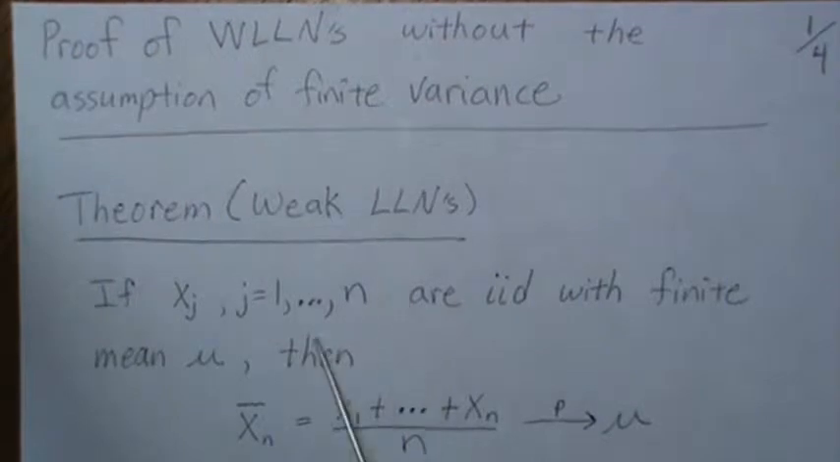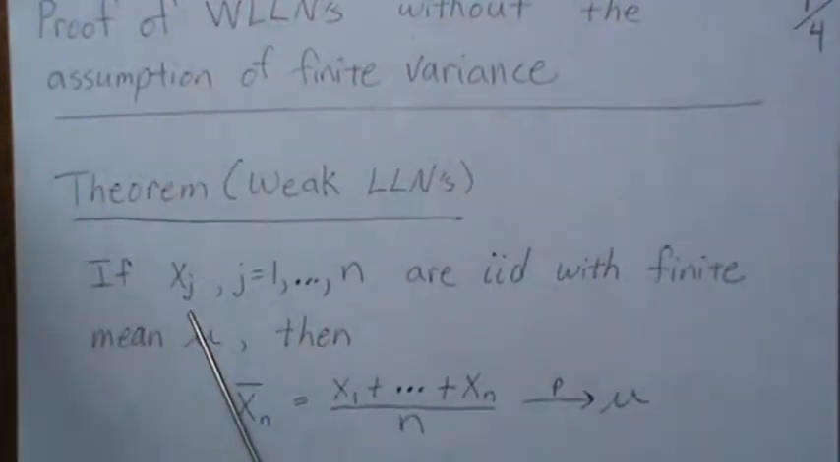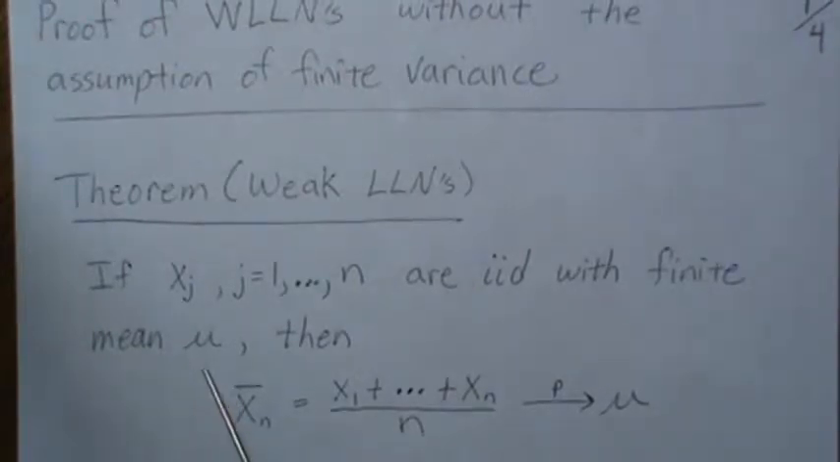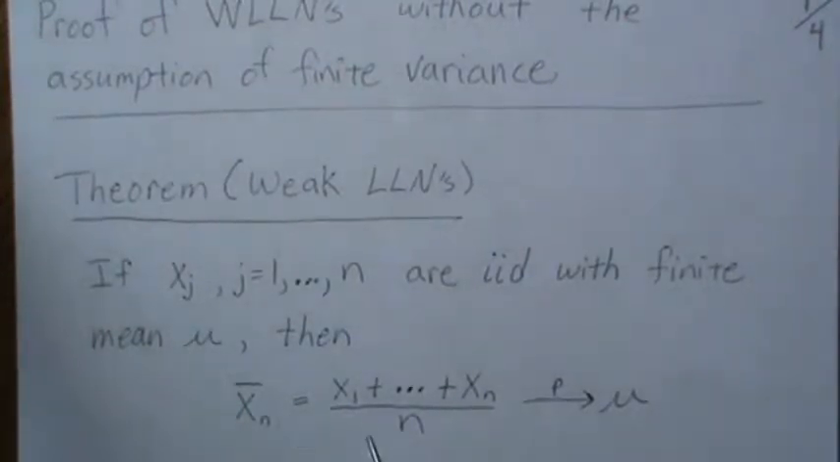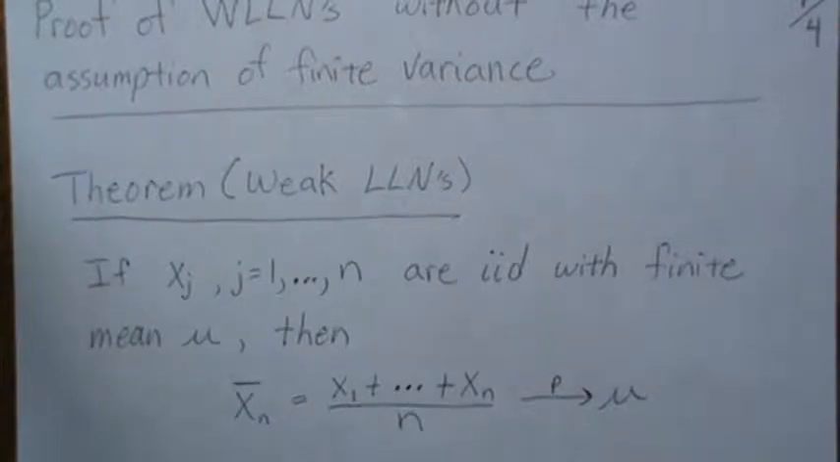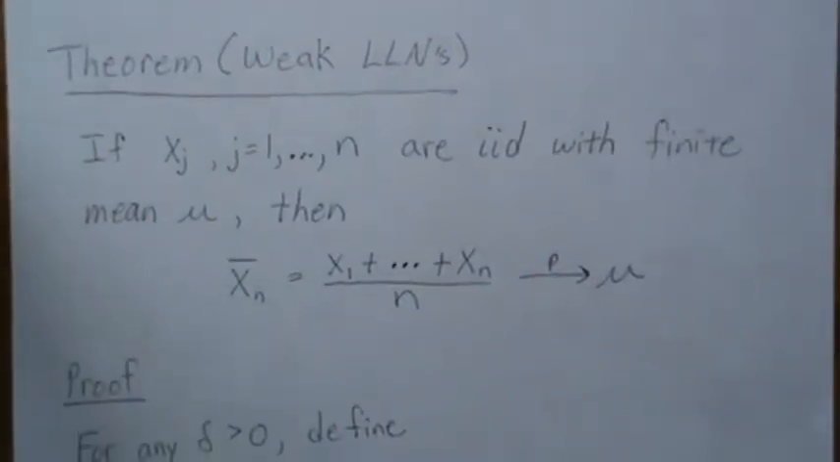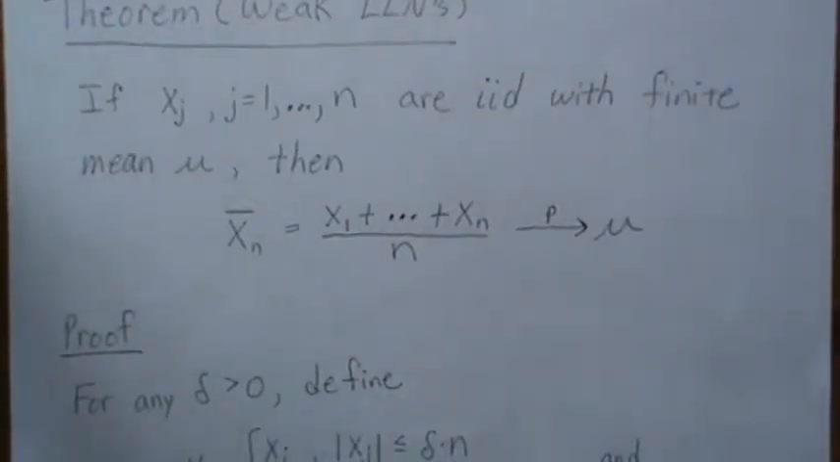So the weak law of large numbers says if we have a sequence of variables X_j from 1 to n, they're IID with finite mean, then the sample mean converges in probability to mu. Okay, so let's prove that.